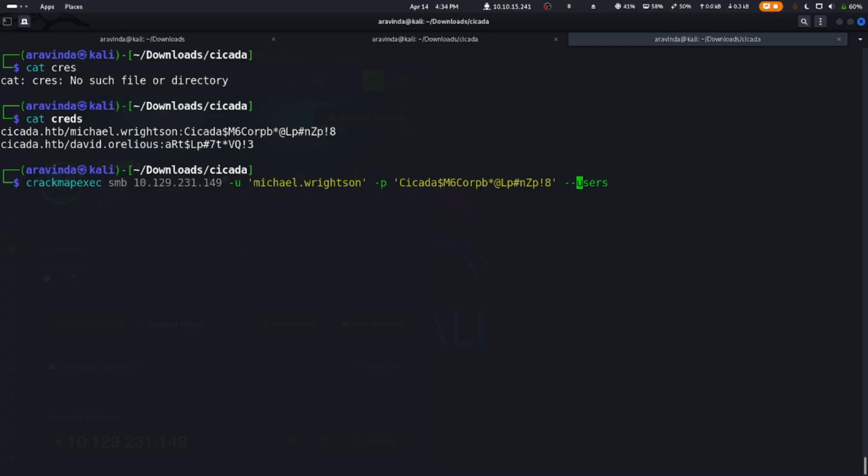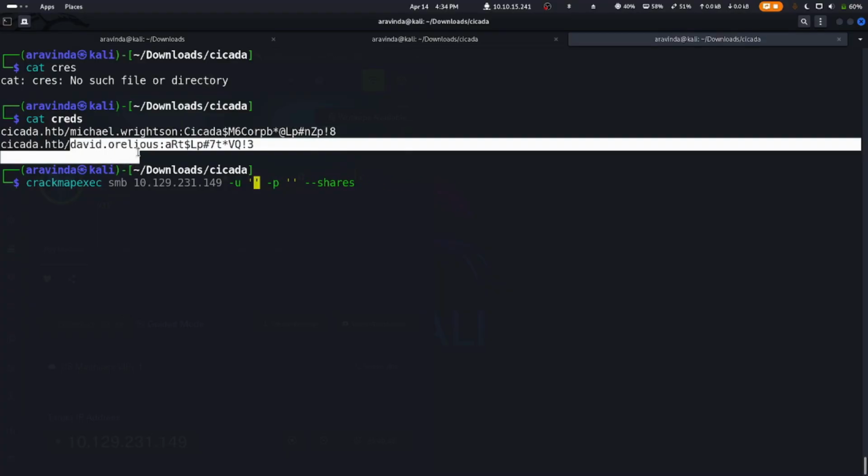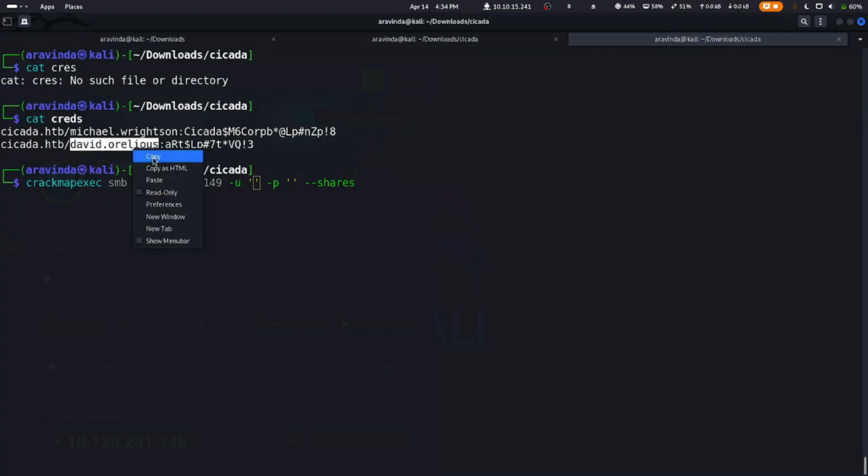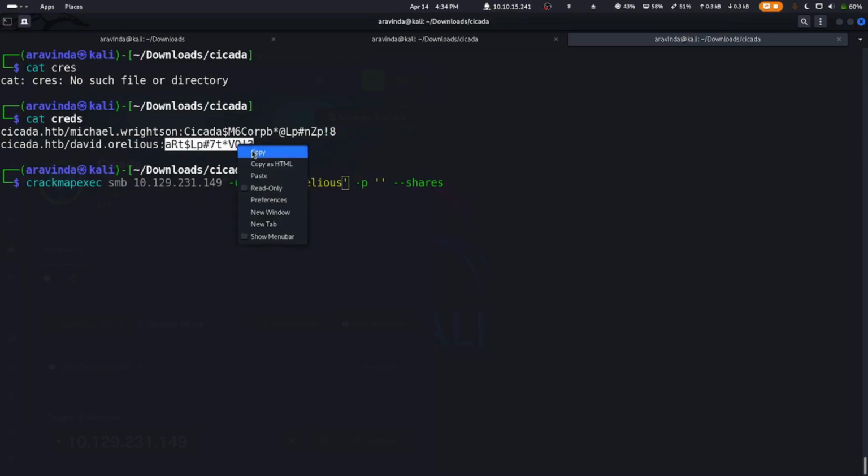And let's delete this users and let's do shares. And let's get the new password which we have got. Let's use the new username and password which we have obtained from previous enumeration. And we copy this, we paste it, and we copy the password as well. And we paste it.